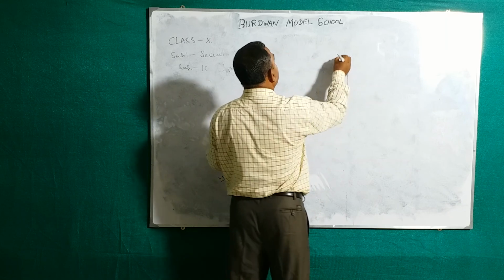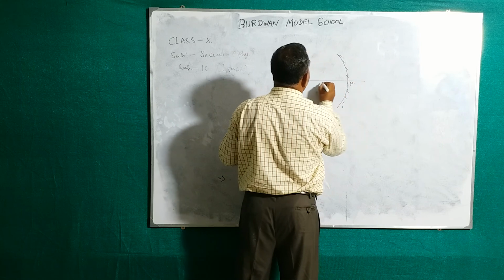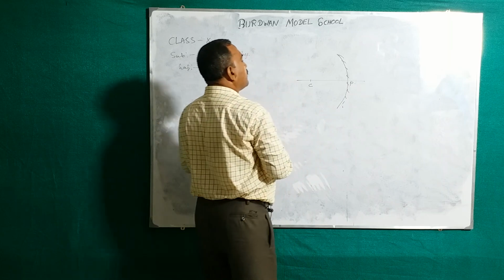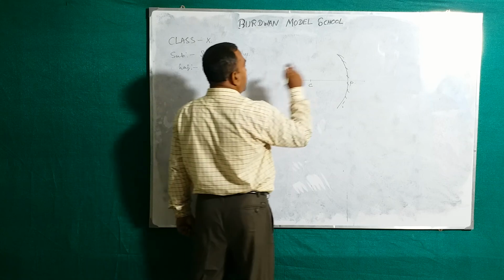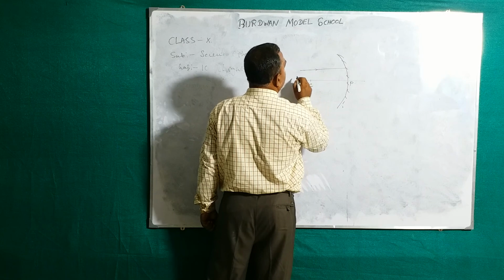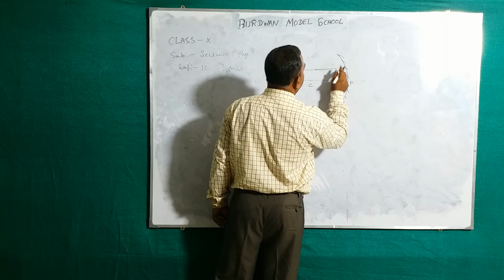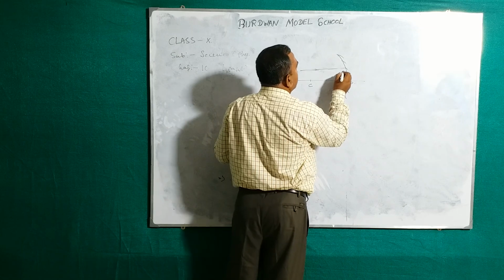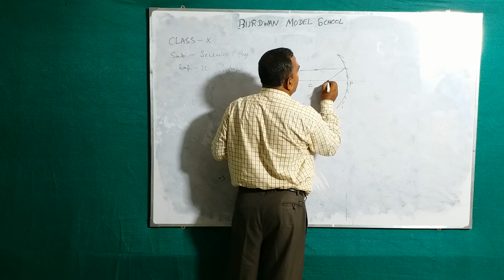Suppose you consider a concave mirror, that is the principal axis, and it is the center of curvature. If a beam of light, parallel rays of light, is incident on that, suppose you consider a ray of light parallel with the principal axis. According to the law of reflection, it passes through the principal axis at a particular point.